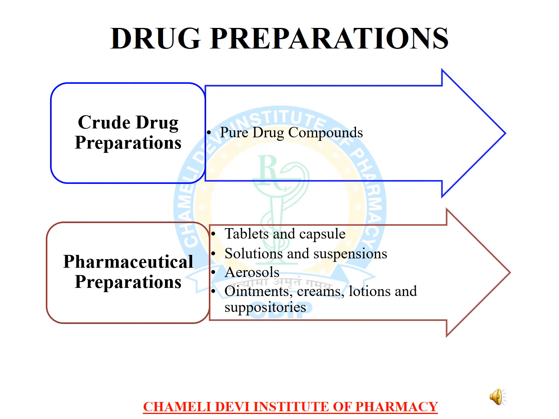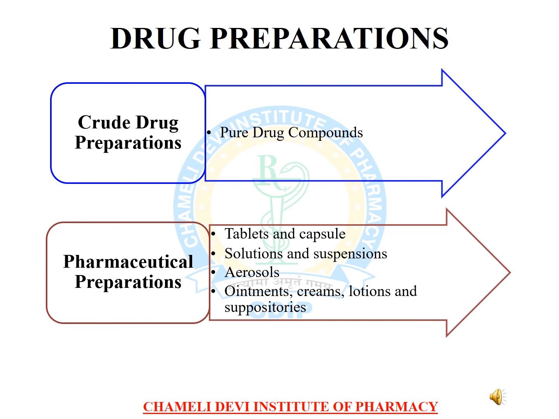And pharmaceutical preparations include tablets and capsules, solutions and suspensions, aerosols, ointments, creams, lotions, and suppositories. On the basis of different organs and different administration routes, we can use different types of pharmaceutical preparations.